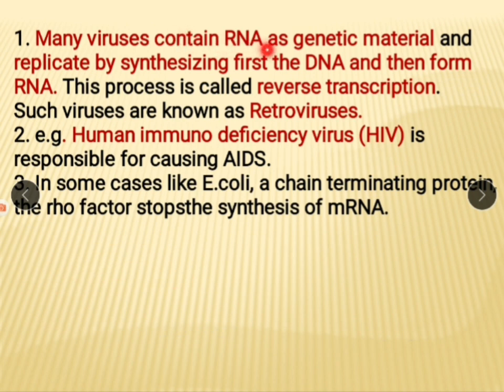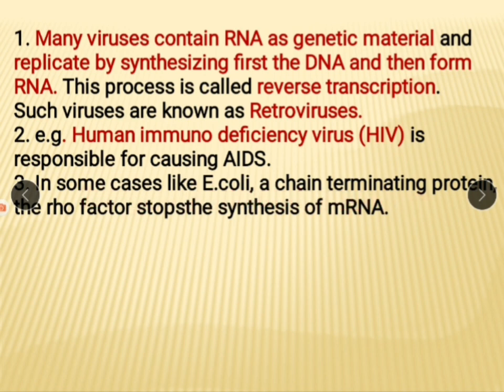Many viruses contain RNA as genetic material and replicate by synthesizing first the DNA and then RNA. This process is called reverse transcription. Such viruses are called retroviruses. Example, HIV.